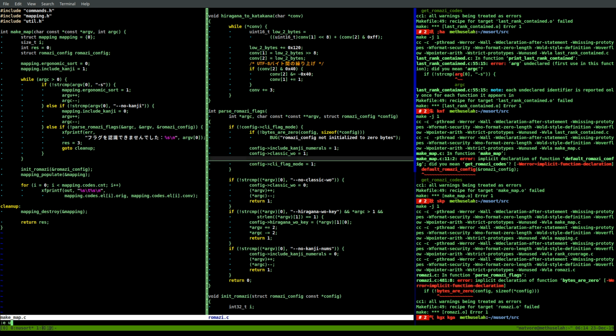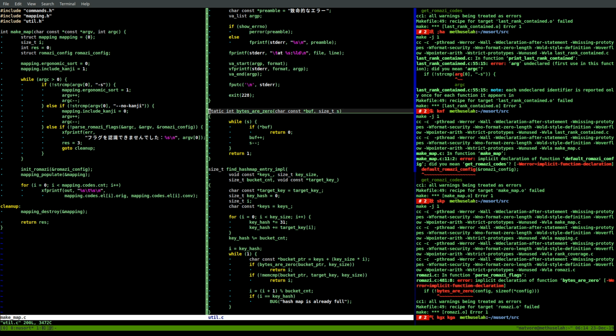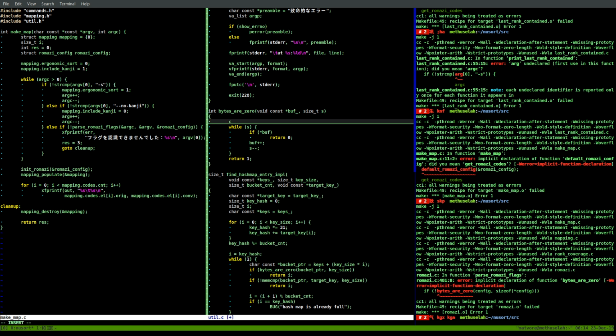Now we need to get that bytes or 0 function, and put this in. We're going to make this into a here. First, this has to be void, otherwise we're going to have to cast it a lot. So I have char const of equal. Okay. Then let's see here.